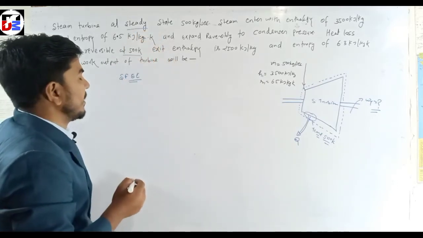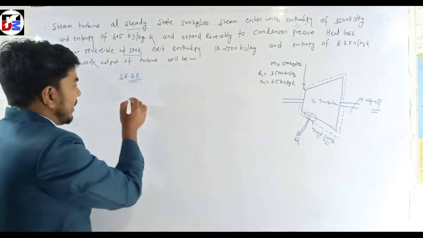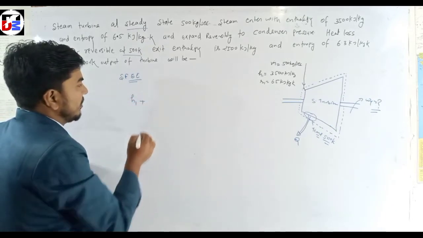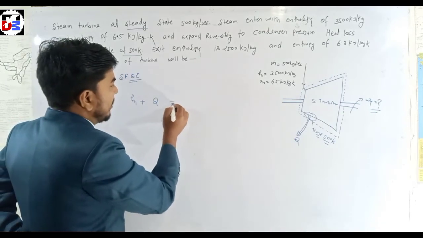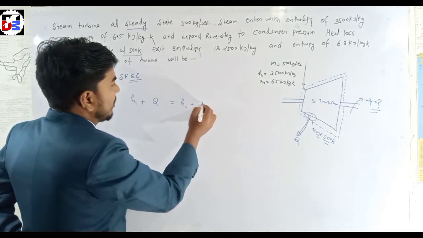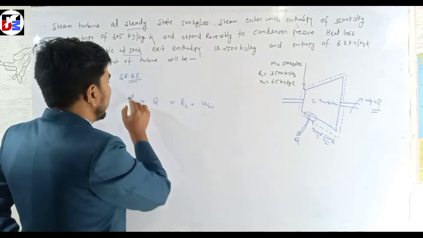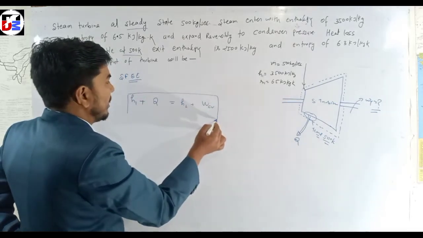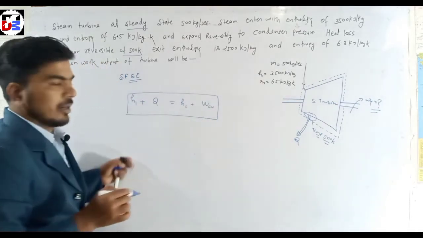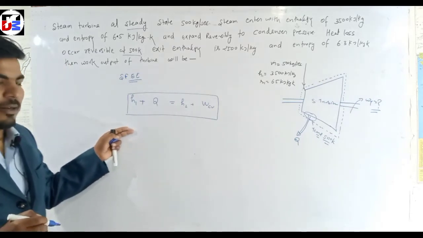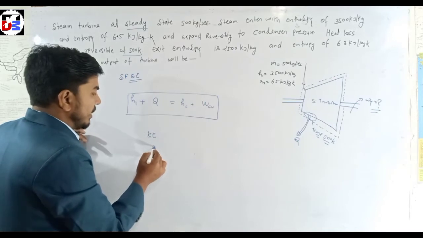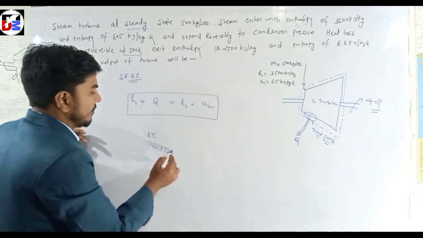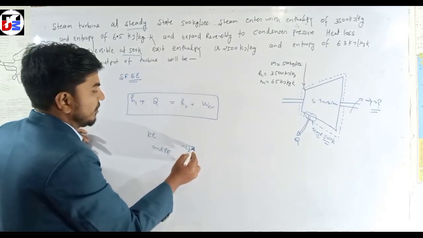We apply H1 plus the heat supply is equal to H2 plus WCV. This is the steady flow energy equation. Here all other energy is neglected, that is, KE and PE are negligible.